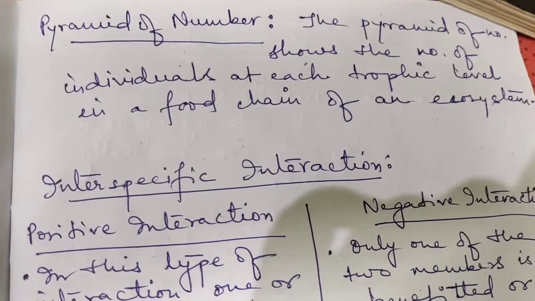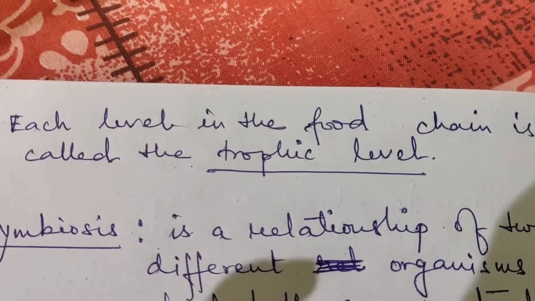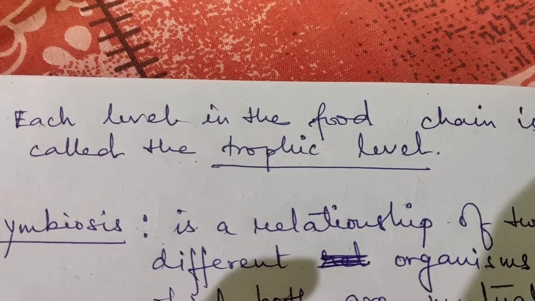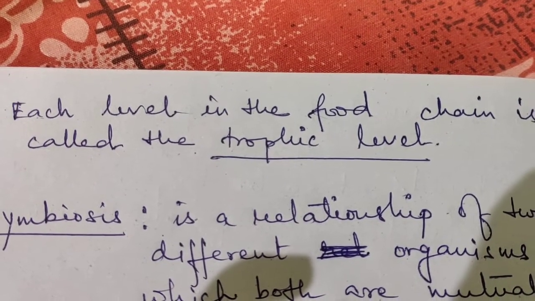Now what is this trophic level? Each level in the food chain is called the trophic level. When we are talking about the food chain, then each of the levels in the food chain is called the trophic level, right?